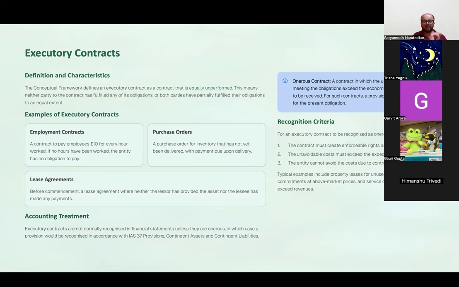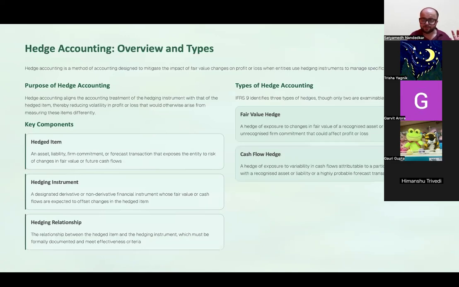See, futures contract में आपके पास choice नहीं है. Like options contract has a choice whether you want to exercise the option or you want to let it lapse. In case of a futures contract, you don't have a choice. आपको वो contract fulfill करना ही पड़ेगा, even if it is not beneficial for you. In that case, it could become an onerous contract where the cost of completing the contract is more than the benefit you derive from it.